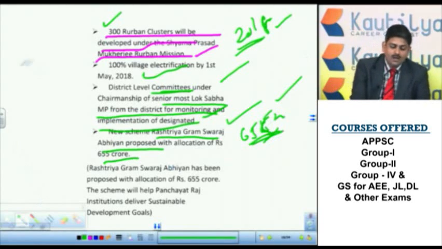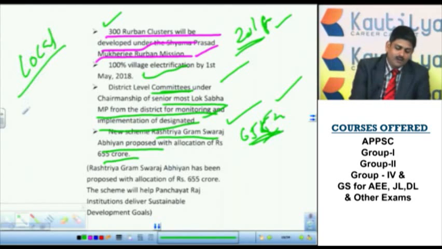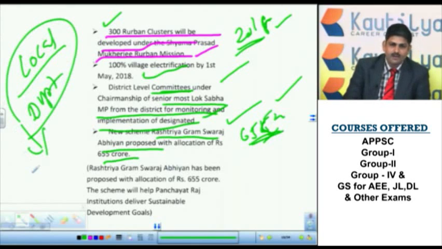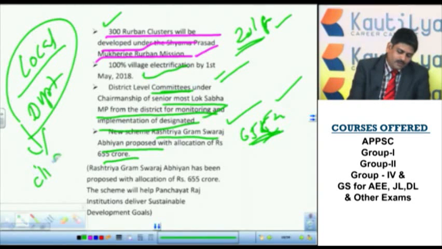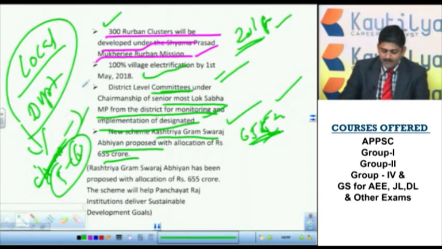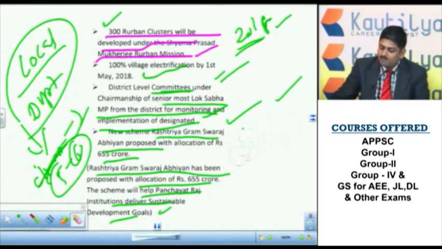The local governments have to conduct certain developmental activities. Then who will monitor all this? The senior most MP in that particular district. If a district has 5 or 6 MP seats, out of these the senior most member will see that. So Rashtriya Gram Swaraj Abhiyan has been proposed with 655 crore. The scheme will help Panchayat Raj institutions to achieve sustainable development goals.